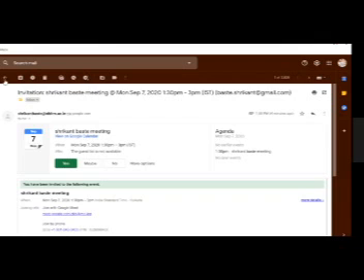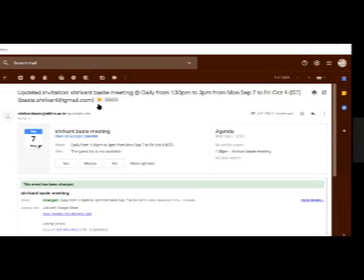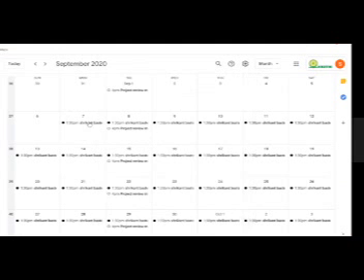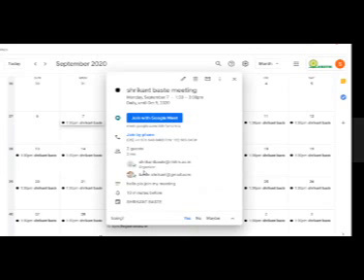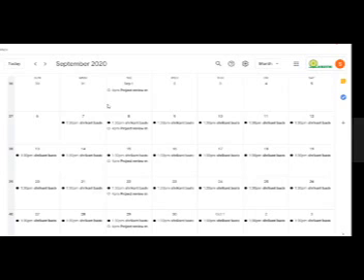I must have got a rescheduling email. See, updated invitation. Yes, the event has been changed from September 7 to Friday, October 9. So till October 9, I have got the invitations. Okay. And if I click yes, it will be reflected in my calendar that this organizer has accepted your invitation, and it is showing now a green tick. So this is how we can schedule a Google meeting.